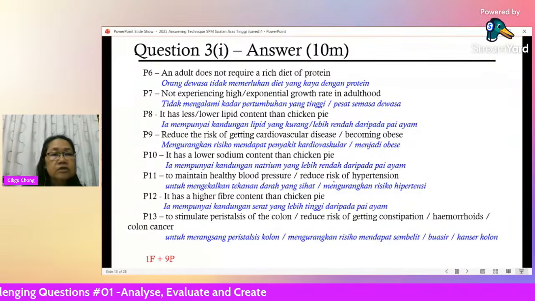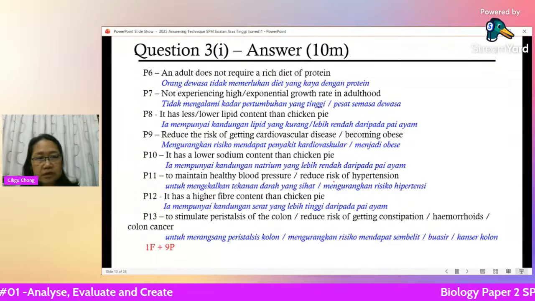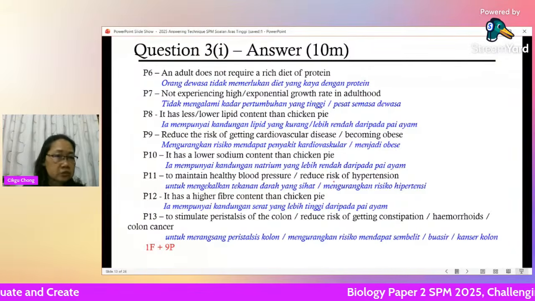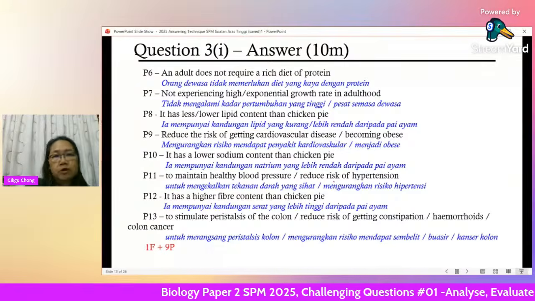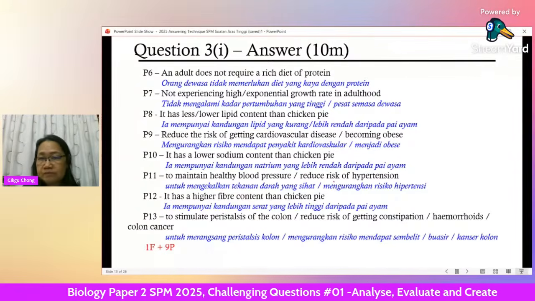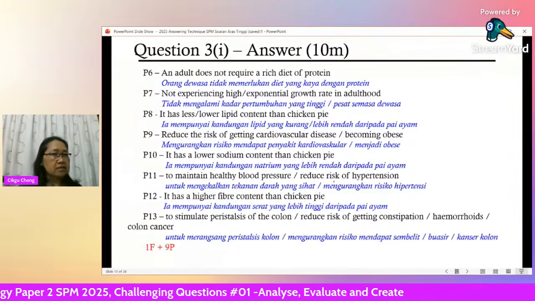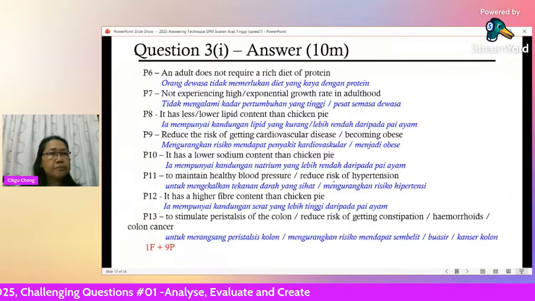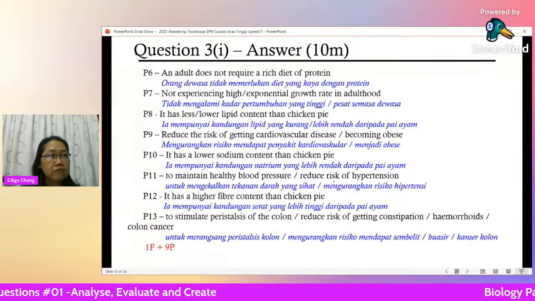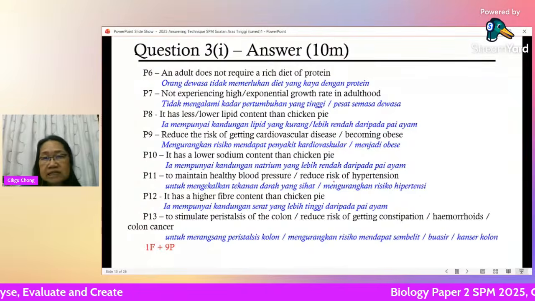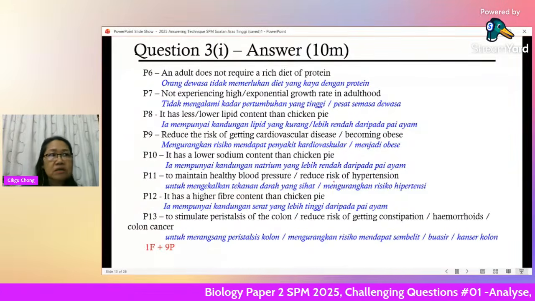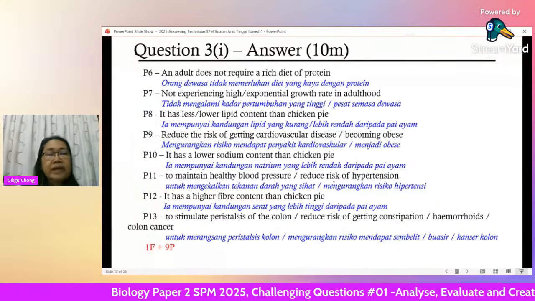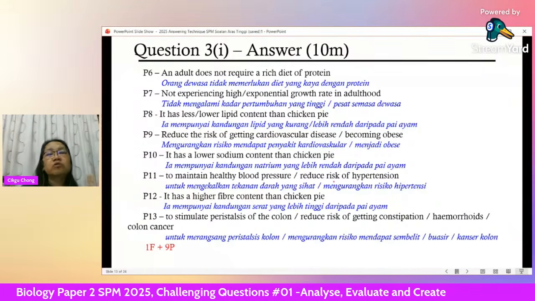Okay, so what you need to do is 1F and 9P, because it's 10 marks. F is your choice. Make the choice, then 9 points to support your answer. Support your choice. So this is recommending which pie to take for an adult male who is 50 years old, not growing anymore in terms of height and all that, not a child, and has a BMI of 28.